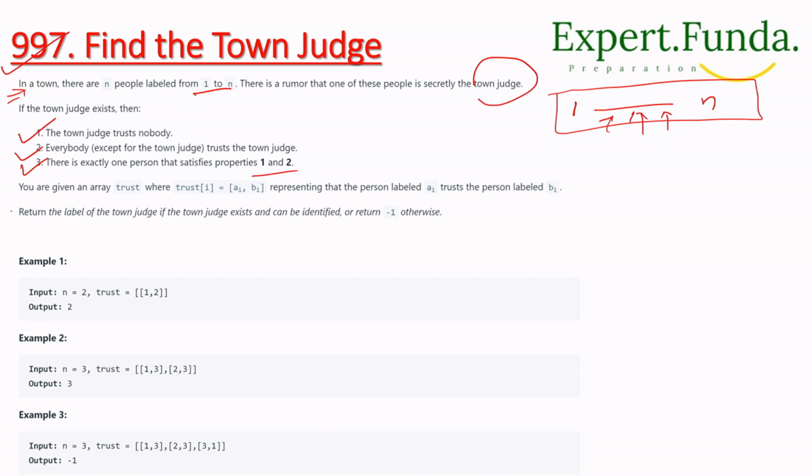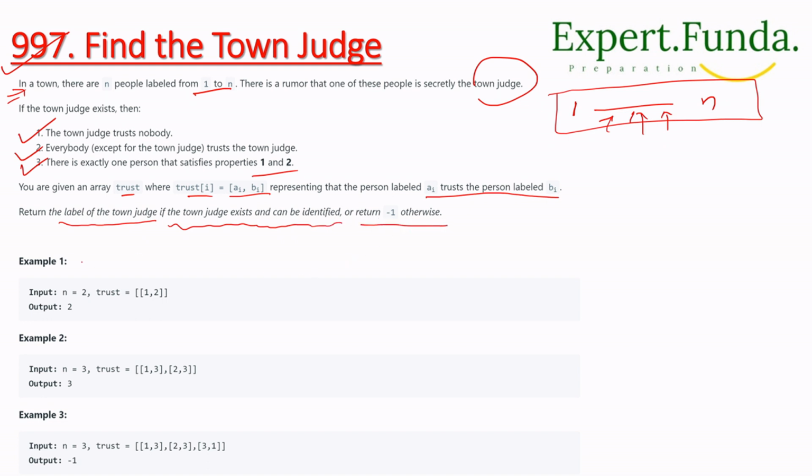You are given a trust array of ai and bi, representing that the person labeled ai trusts the person labeled bi. We have to return the label of the town judge if the town judge exists and can be identified, or otherwise we return -1.